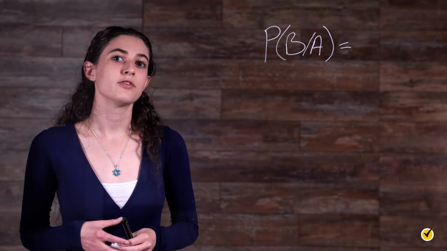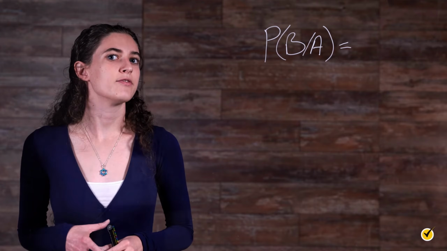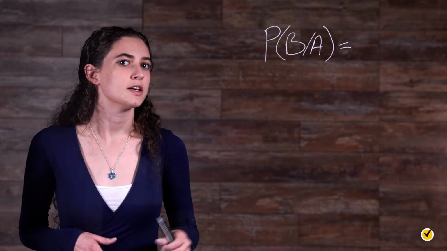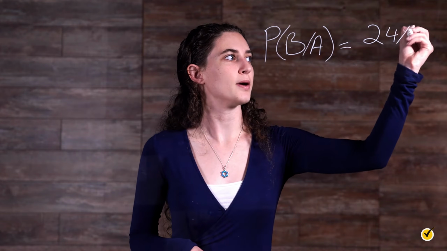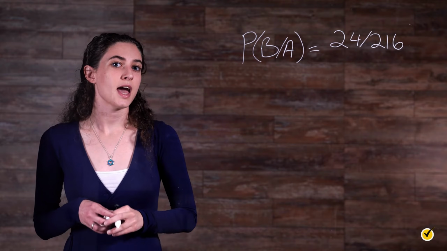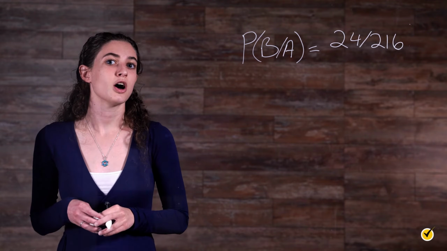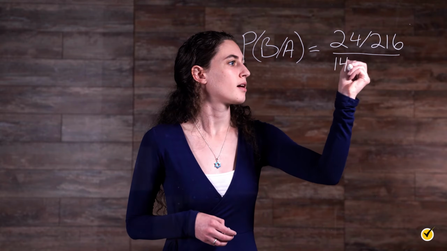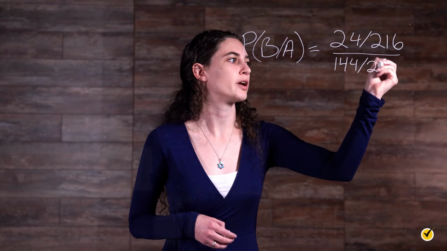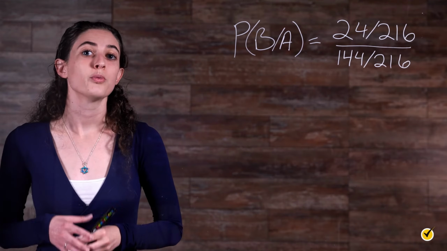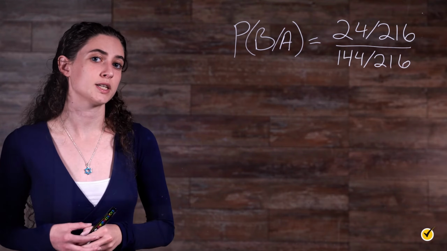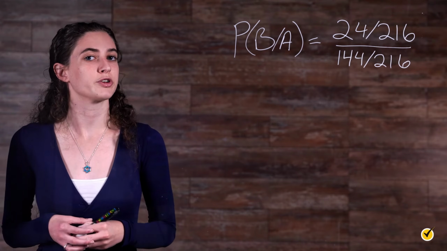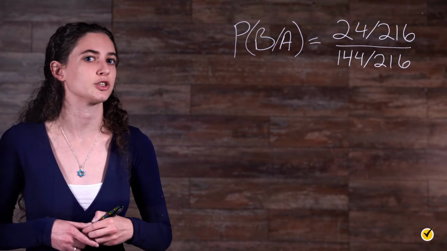The probability of event A, brown hair, and event B, mustache, is the 24 men with both divided by the 216 total men. The probability of event A, brown hair, is 144 divided by the original 216 men. We divide 24 over 216 by 144 over 216 using fraction division.